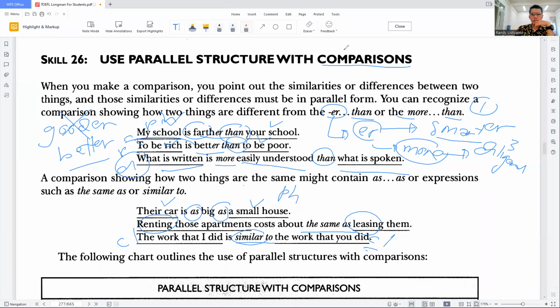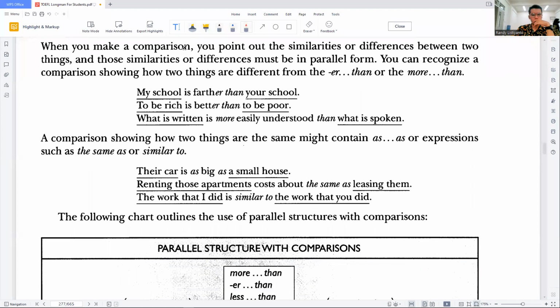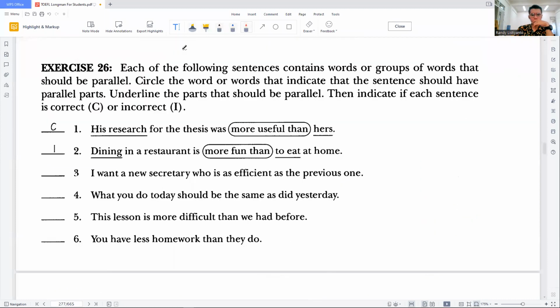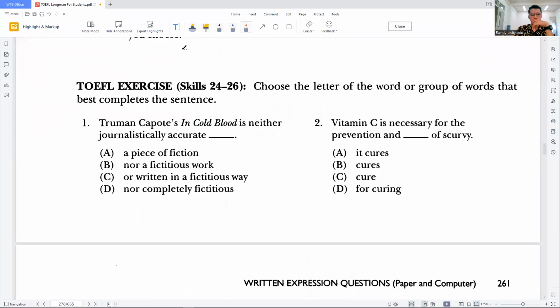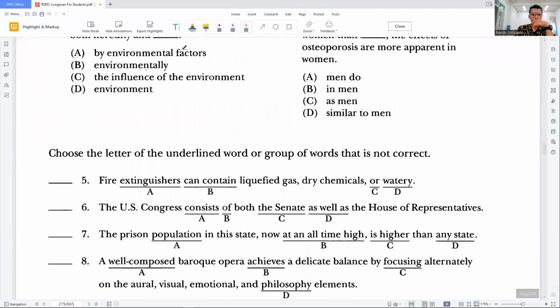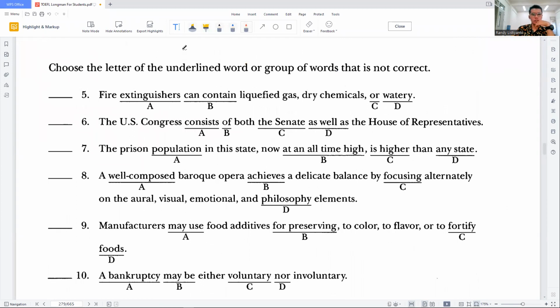Well, I think that's all about this topic, parallel structure. You can read it by yourself in the ebook that I have shared with you previously. You can try the practices by yourself. And if you have questions regarding the topic, please write them down in the comment section.